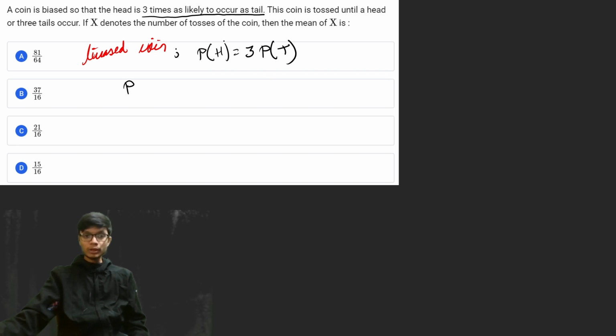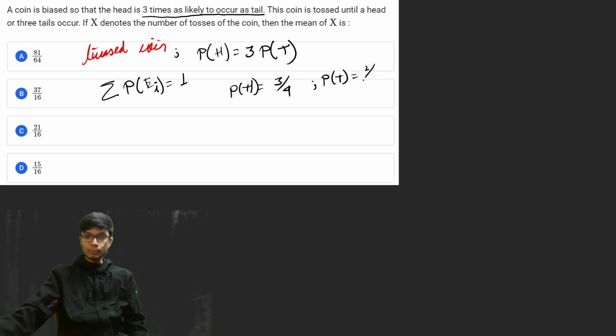So for the given sample space, only two events are possible, that is head and tail. If I add up all the events of the sample space, then I will get the result as 1. So from here, if you apply these two conditions, you will basically get the probability of getting a head is equal to 3 by 4, and the probability of getting a tail is equal to 1 by 4.